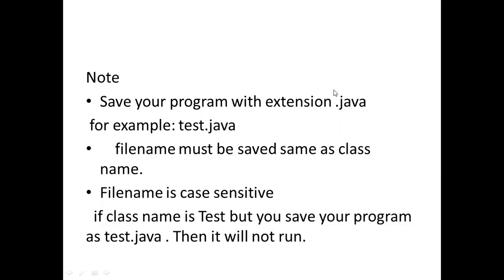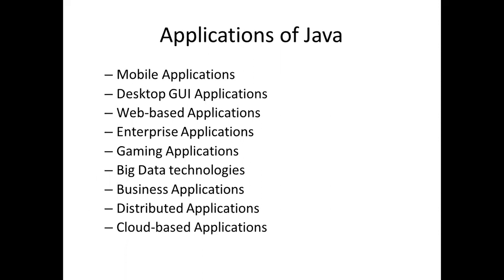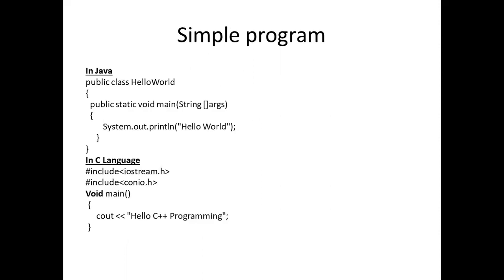In short, your class name and your file name should be same. We can say carbon copy. Otherwise, your program will not run. If I want to save this program, public class HelloWorld, then we save as HelloWorld.java. Here H will be capital, W will be capital.